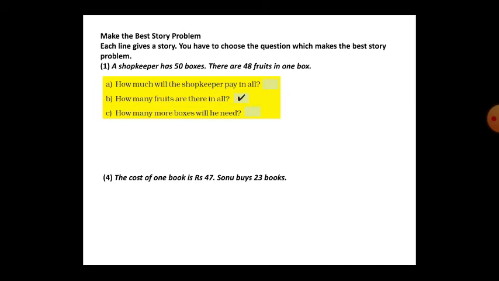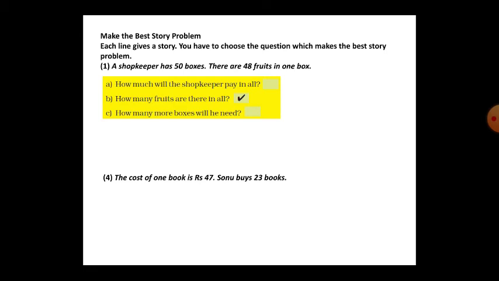See here, make the best story problem. Each line gives a story. You have to choose the question which makes the best story problem. There are three questions given. You have to choose which one is the best story for this. A shopkeeper has 50 boxes. There are 48 fruits in one box. How much will the shopkeeper pay in all? It is not right. How many fruits are there in all?